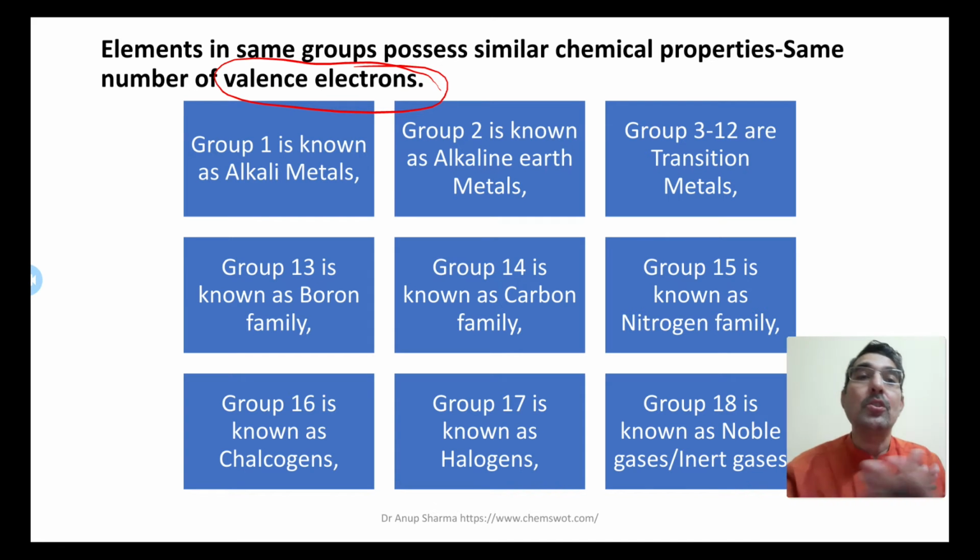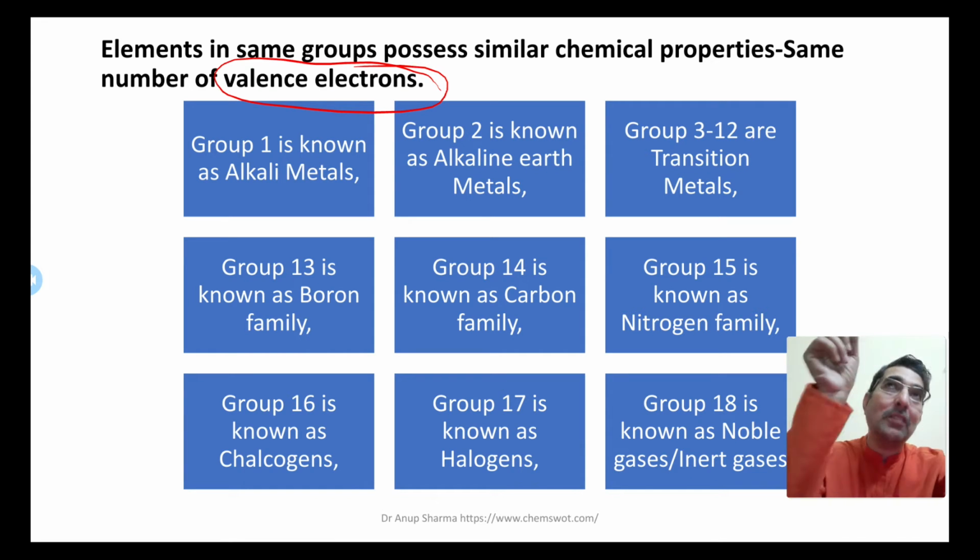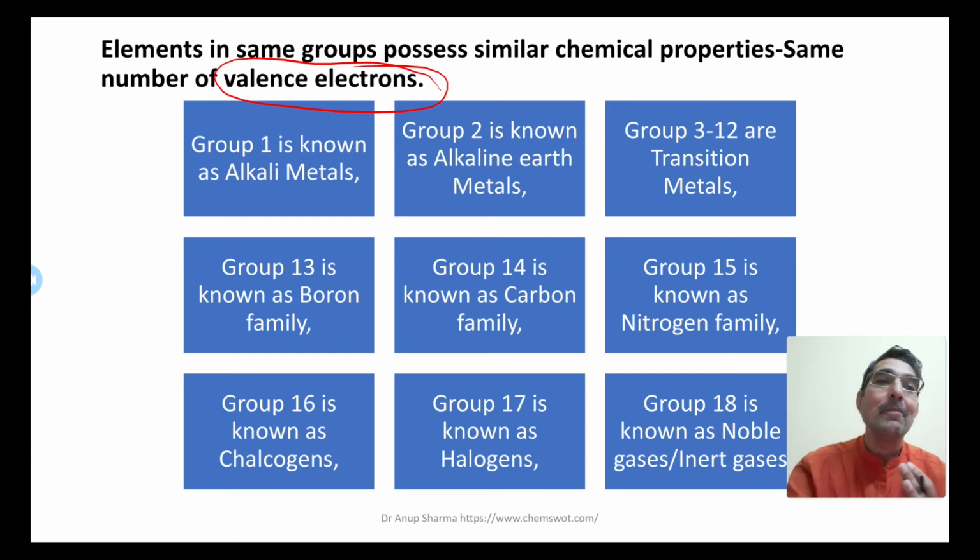So group 13 is known as the boron family, group 14 is known as the carbon family, group 15 is known as the nitrogen family. These families are named like this because these are the top elements of that group, the starting element of that particular group. So that is why we call group 13 the boron family, because it starts from boron. Group 14 is the carbon family because it starts with carbon. Group 15 is known as the nitrogen family because it starts with nitrogen.